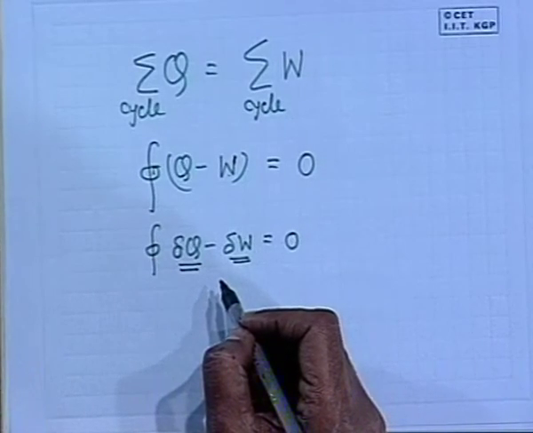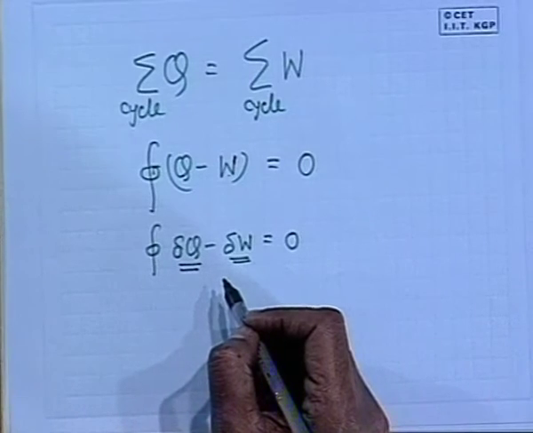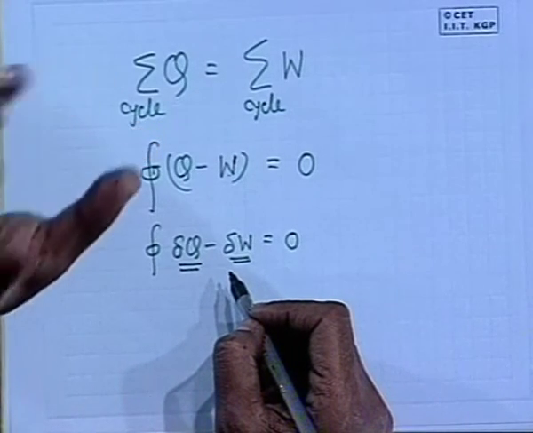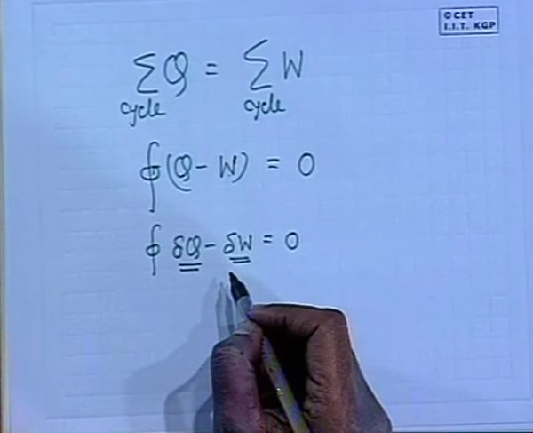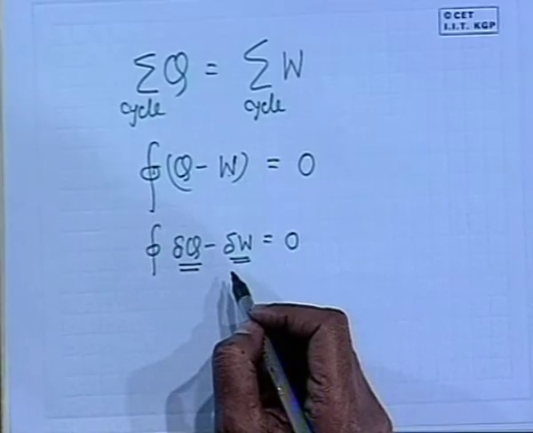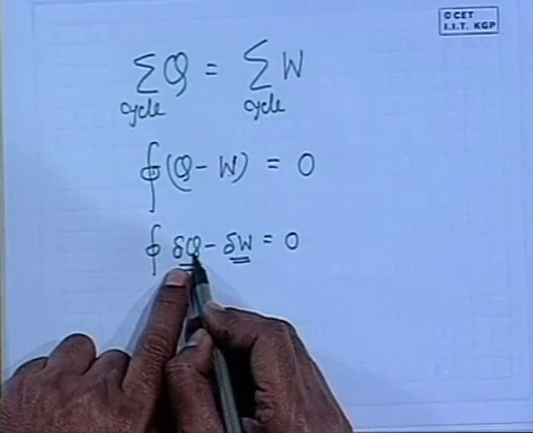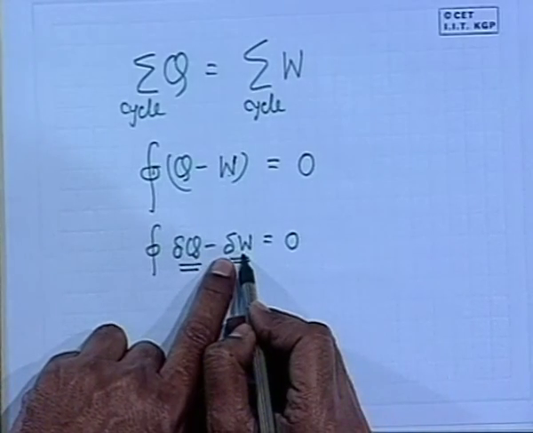Try to understand: it is not a differential in the calculus sense, because Q and W are path functions, they cannot be differentiated. An infinitesimal amount of Q, delta Q, is given, and an infinitesimal amount of delta W is coming out.